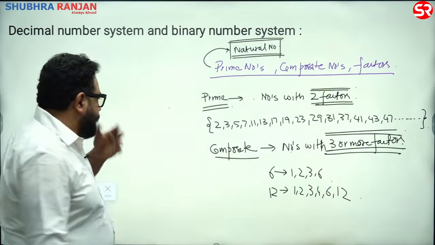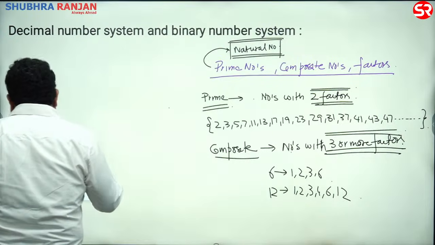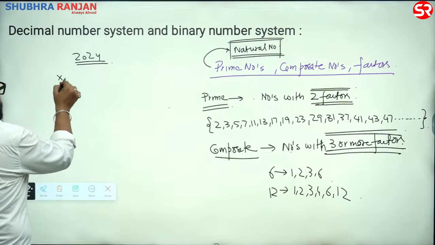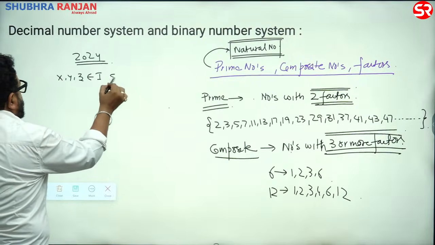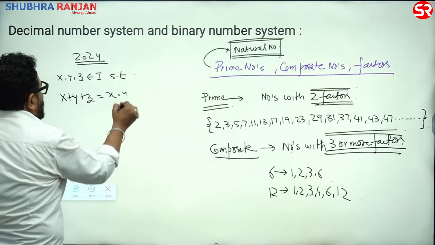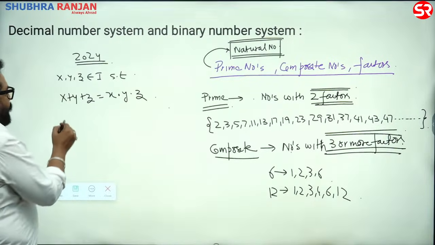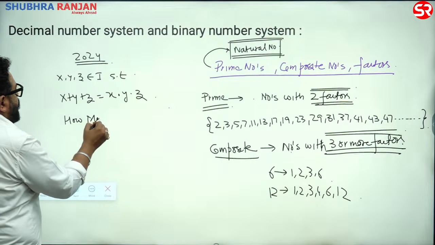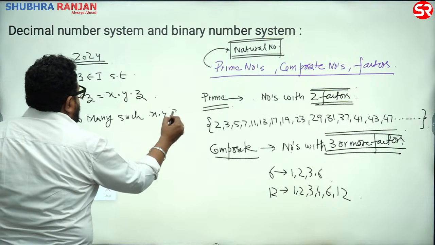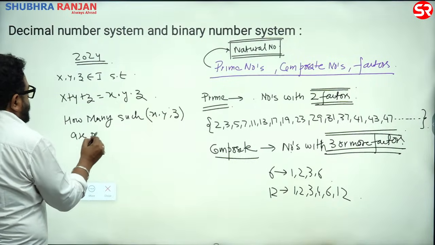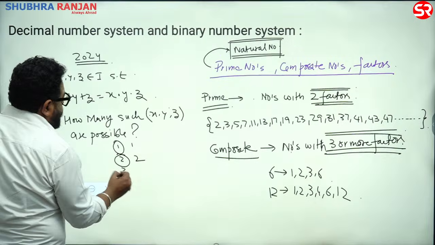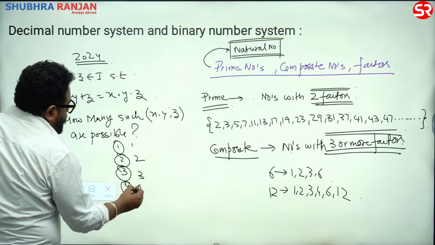चलेगा? Right. एक क्वेश्चन, दिस इज अ क्वेश्चन 2024. इंटीजर पे क्वेश्चन है. He says x, y and z belong to integer such that x plus y plus z is equal to x into y into z. How many such x, y and z are possible? Option number 1, 1. Option number 2, 2. Option number 3, 3. Option number 4, infinite.